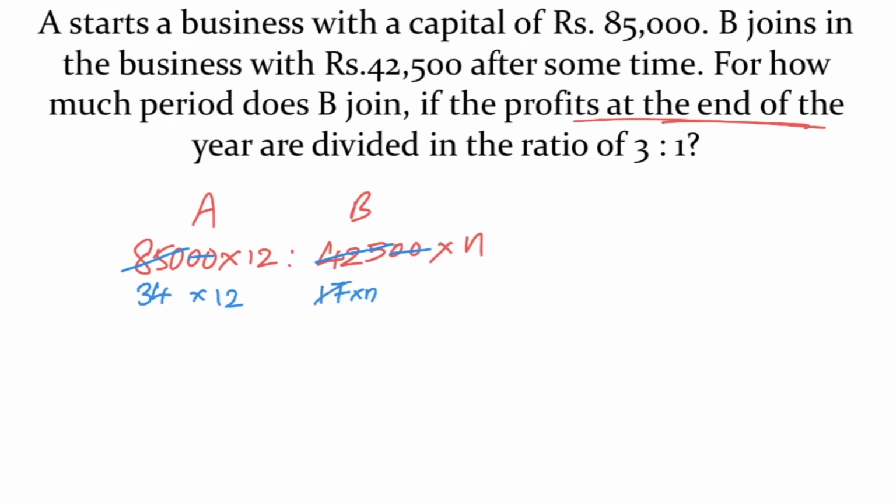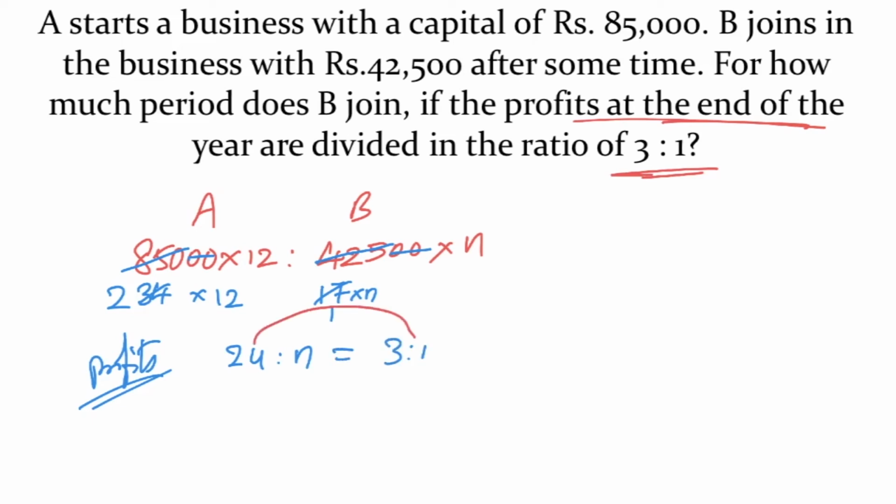You can further simplify. 17 once, 17 2 times 34. So A's share is 24 parts and B's share is n parts. This is the ratio of their profits. They share the profits in the ratio 24:n. But in the problem it is given as 3:1. So profits are in the ratio 3:1, using rule of proportion, product of extremes 24 is equal to product of means 3n. n is equal to 8.